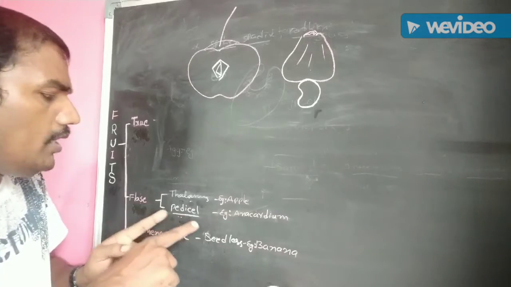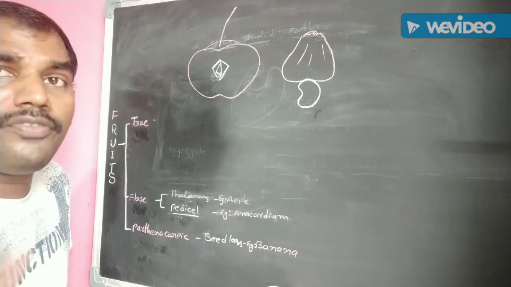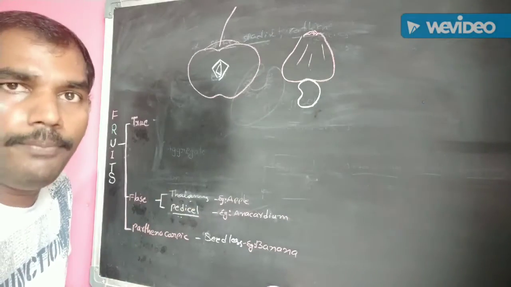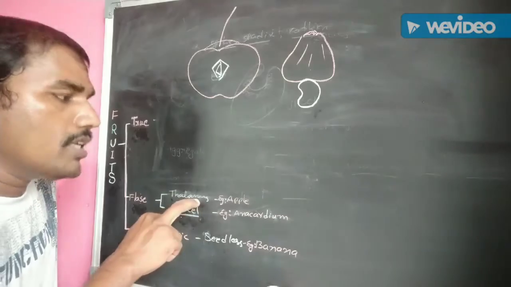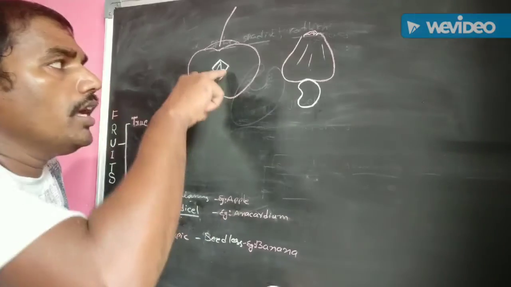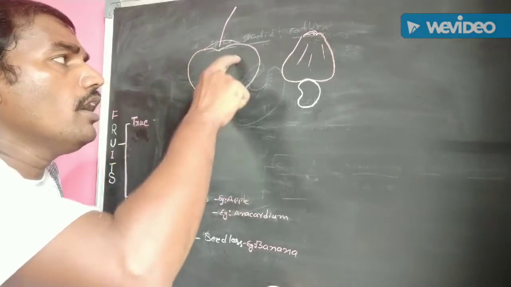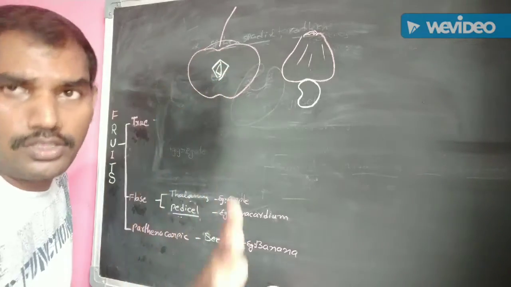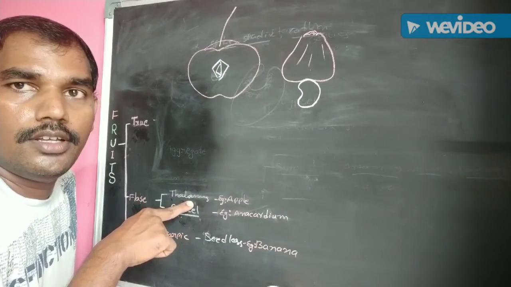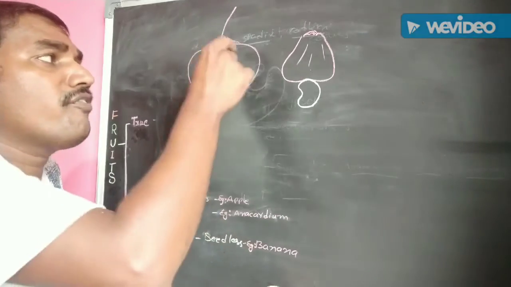False fruits. You know already, false fruits are mainly developed from parts other than the fertile ovary. The remaining floral parts like thalamus and pedicels are modified to form false fruits. In Pyrus malus, apple, the inner portion is a dry fruit, a true fruit. But the outer fleshy fruit is known as the false fruit. It is mainly developed from the thalamus of the flower, which is modified to form a fleshy nature.